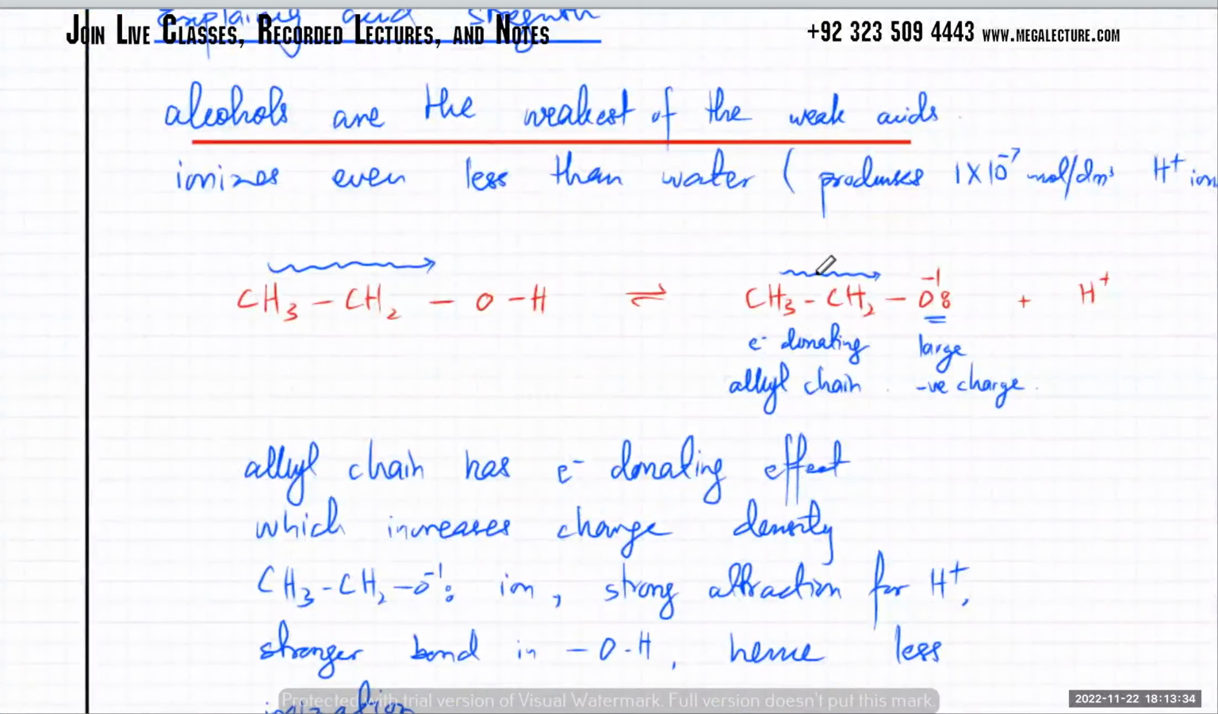So because of the electron donating effect, the negative charge density over here becomes large. For this, the correct word should be negative charge density. So the negative charge density is going to be very large. So the H plus 1 will not be able to leave. It will be very strongly attracted to this and it will not dissociate.